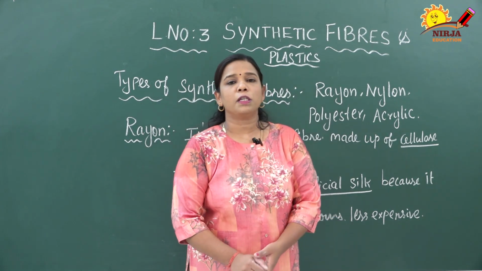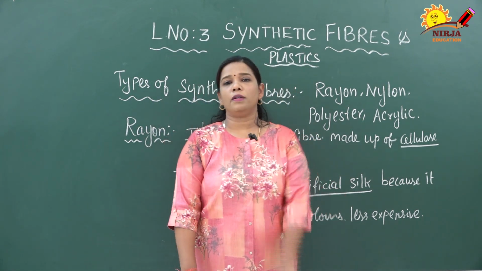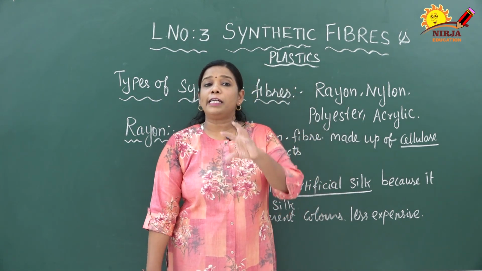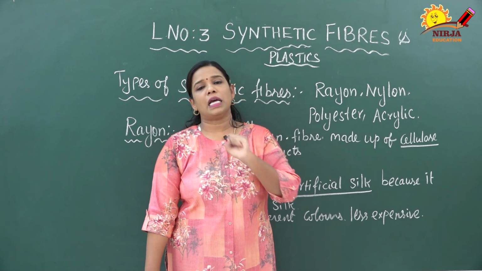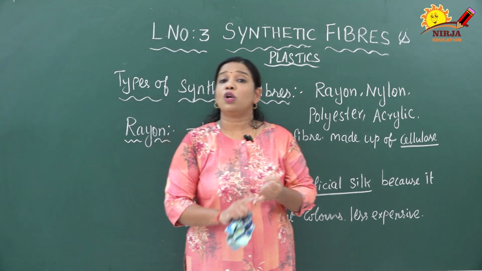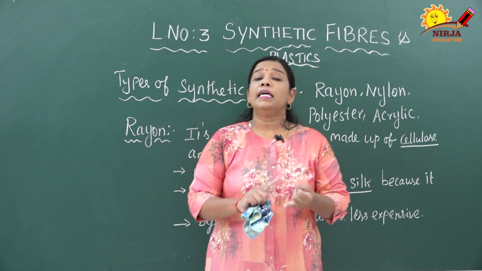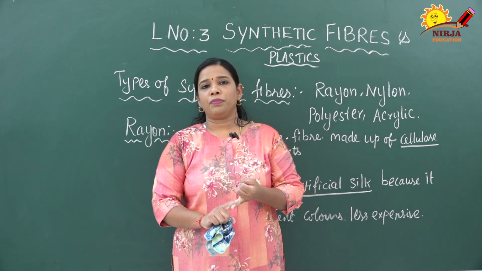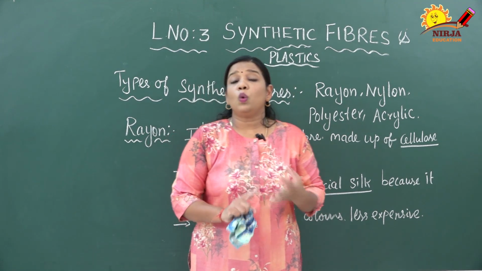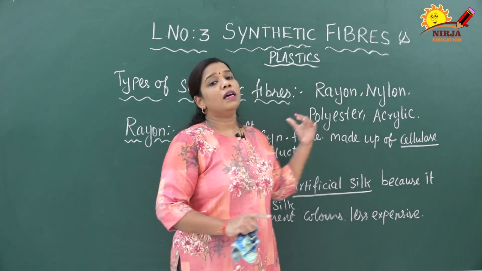Next we are going to discuss the properties of rayon. Rayon is a good absorbent. What is meant by good absorbent? It absorbs sweat very nicely. Second, it does not shrink. The first character is good absorbent, the second one is that it does not shrink. And it is cool to wear, even in the summer season we can wear rayon.